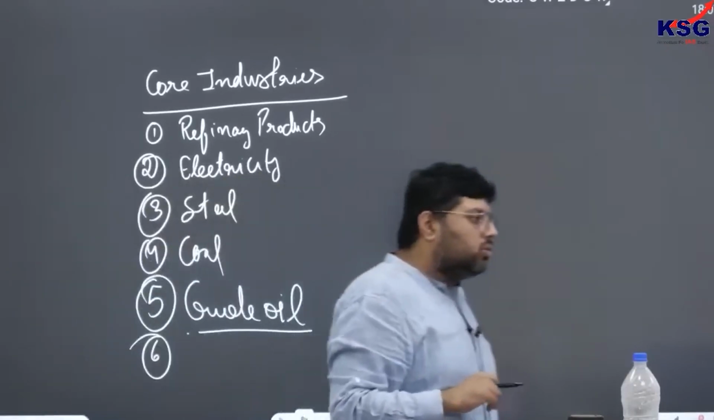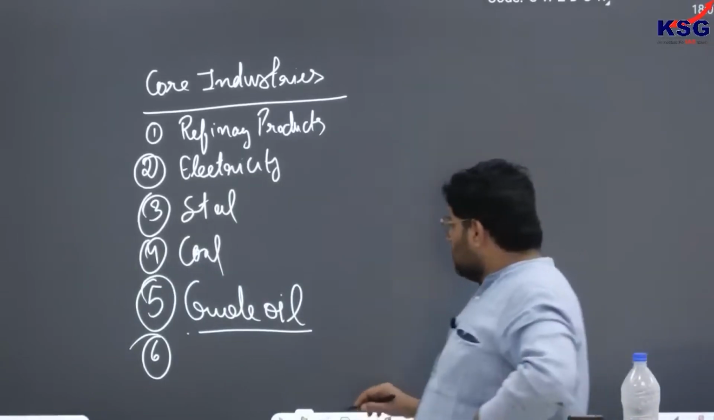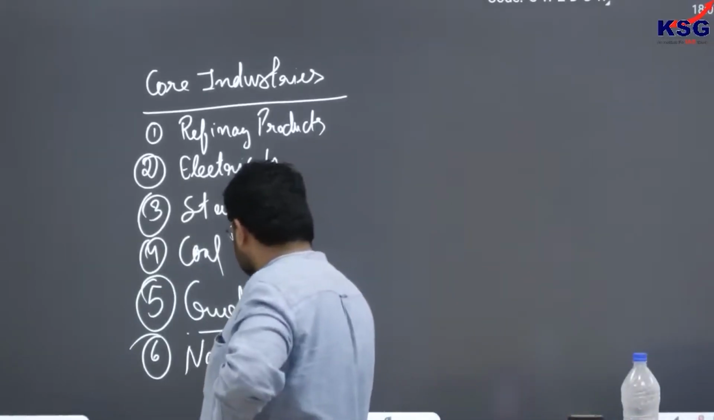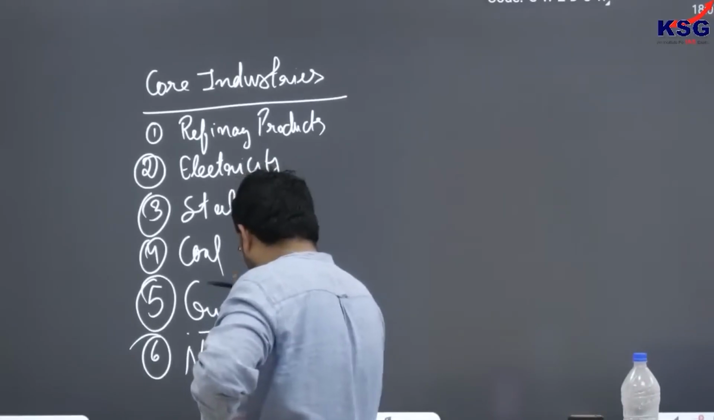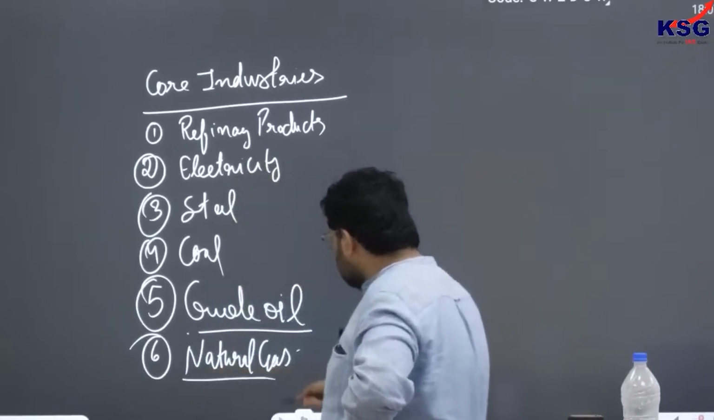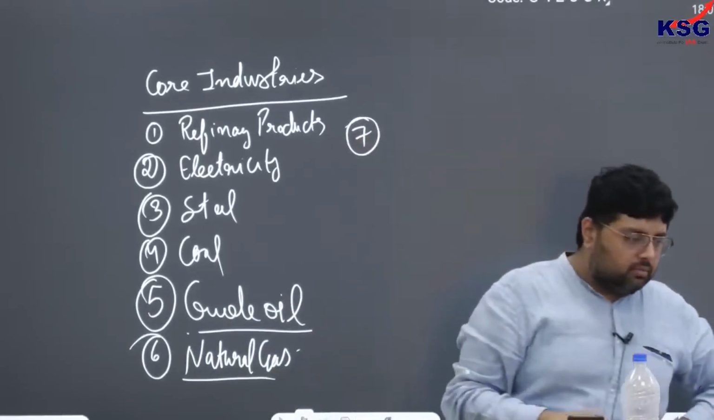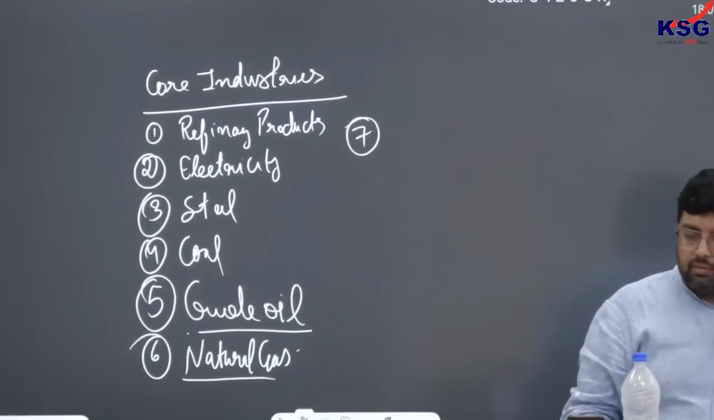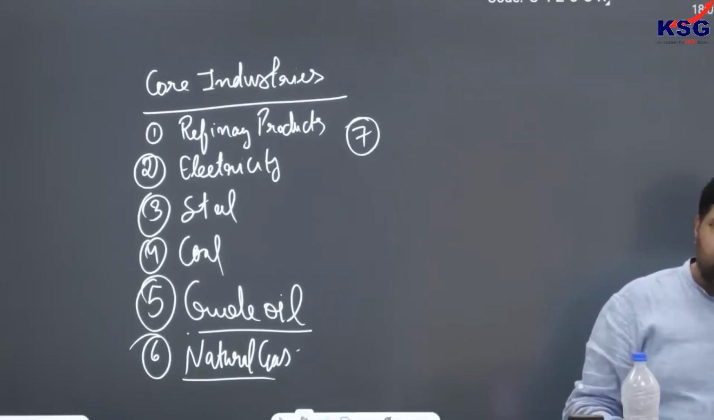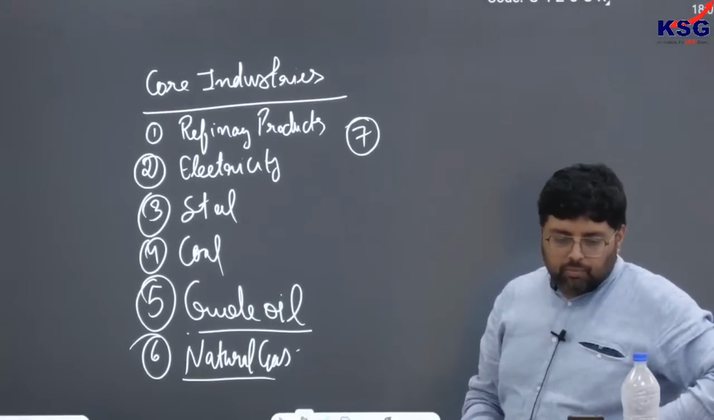Fifth, crude oil. Sixth, natural gas. Seventh, cement. And eighth, fertilizer. रटा हुआ है आप लोगों ने, बहुत बढ़िया.